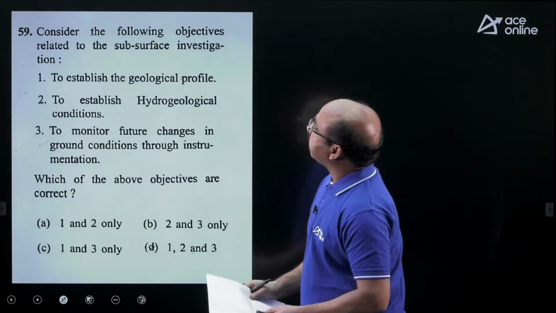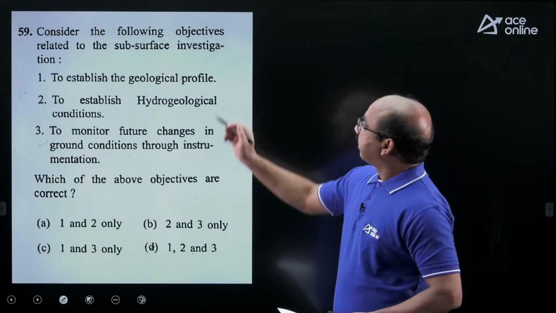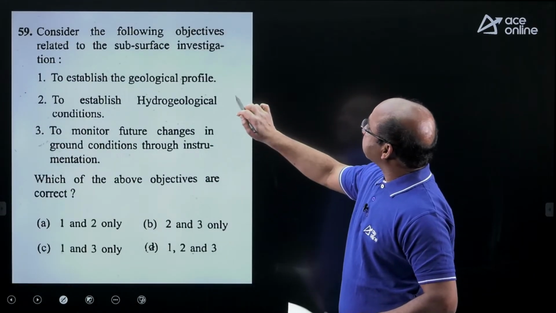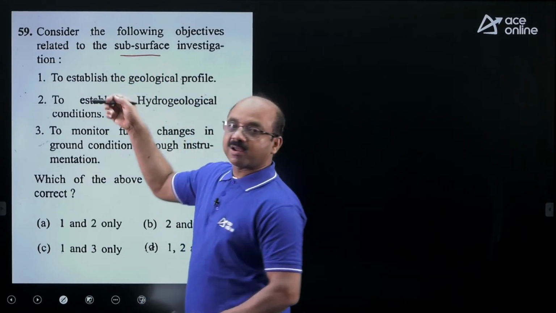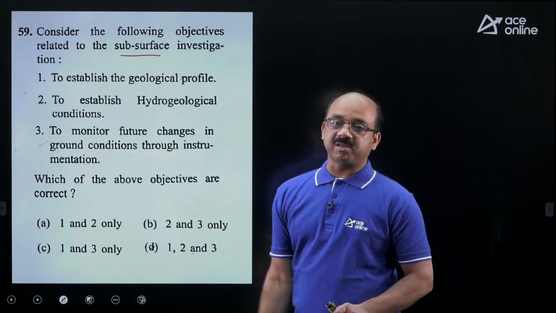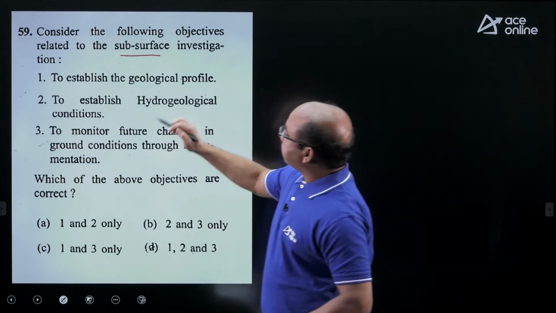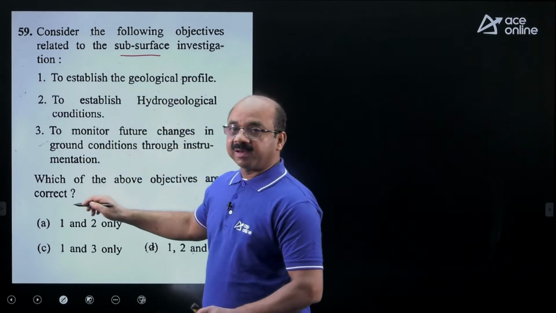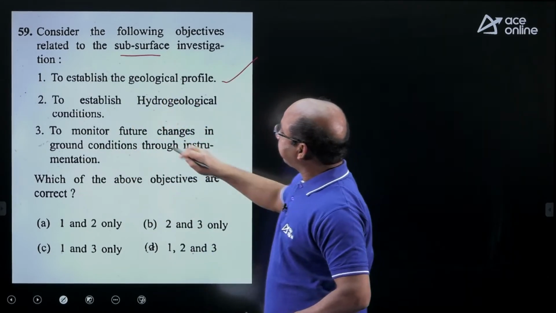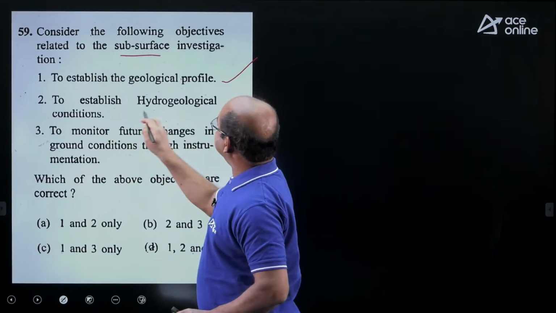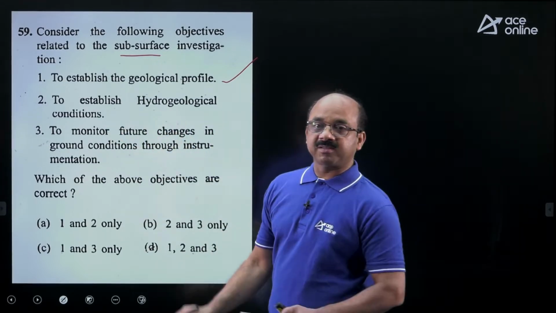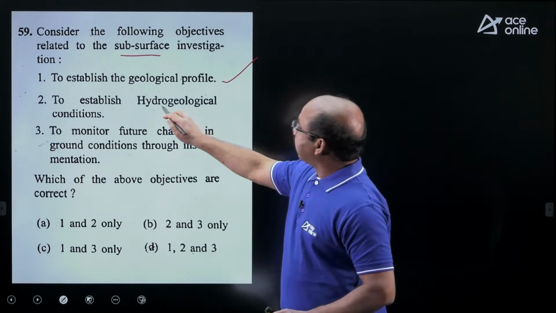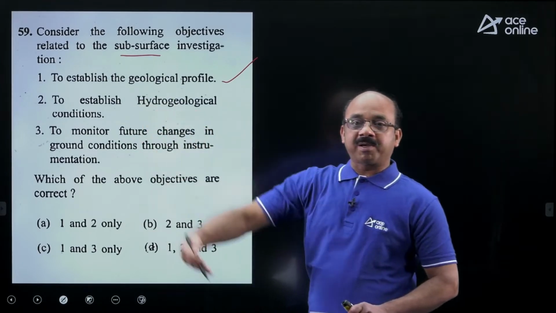Next question, 59. Consider the following objectives related to subsurface investigation, nothing but soil exploration. The purpose is to establish a geological profile. Yes, a correct statement. To establish hydrogeological conditions. Yes, that is also a correct statement, because we are going to identify the depth of the water table and its position.